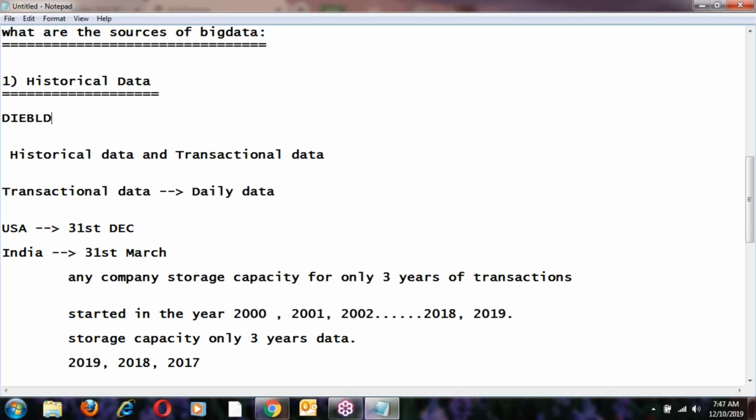So they faced a big data problem at that time. In the year 2012, the Diebold company started their big data analysis.